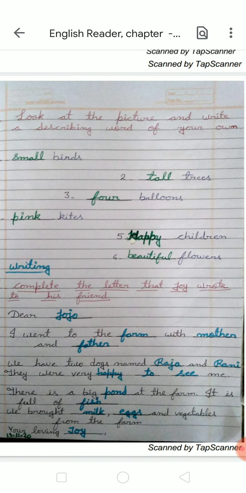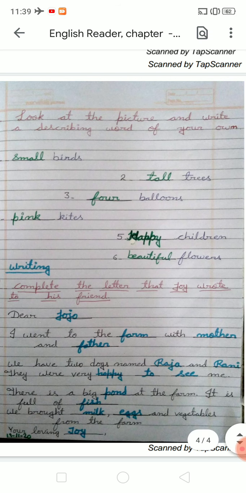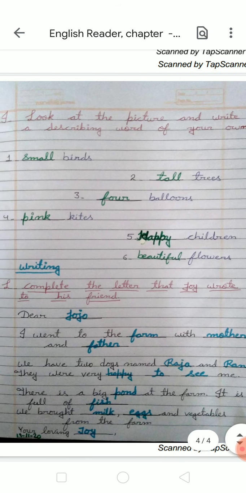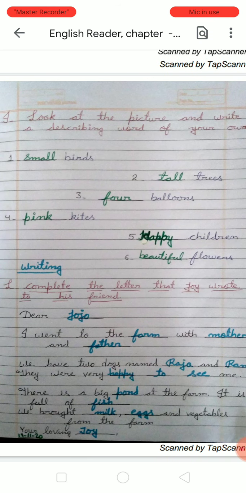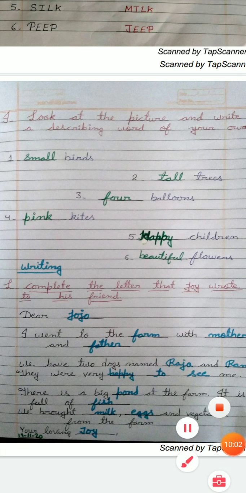And the next line is, we produce. We have to fill in milk, eggs. What is the spelling of milk? M-I-L-K, milk. And the spelling of eggs is E-G-G-S, eggs. And vegetables from the farm. Okay students, so this letter is complete. Next line is your loving. So you have to write Joy's name because this letter was written by Joy.